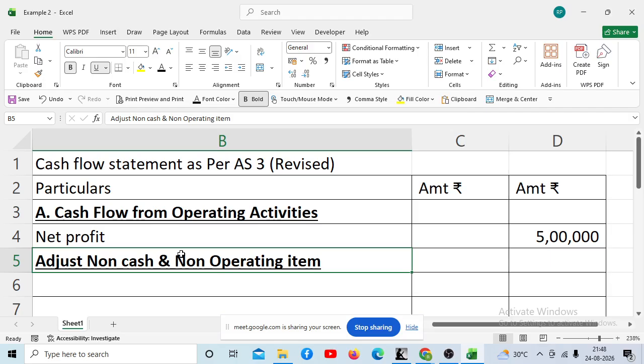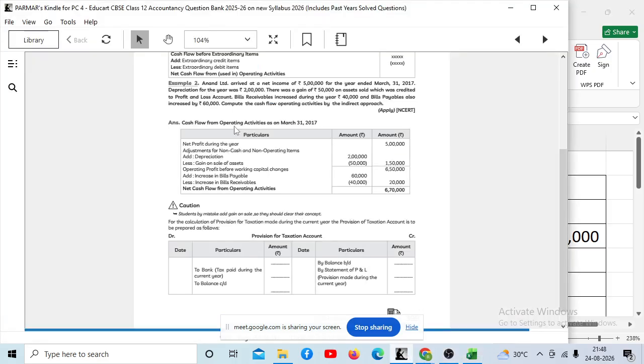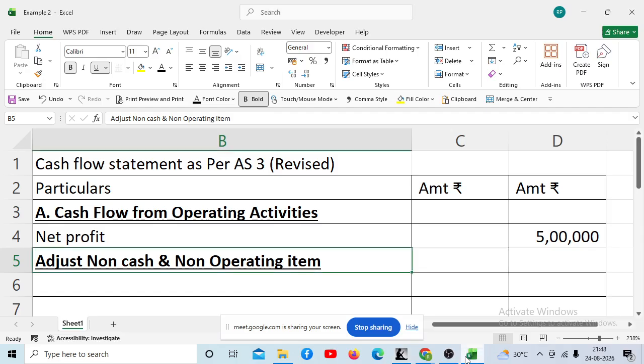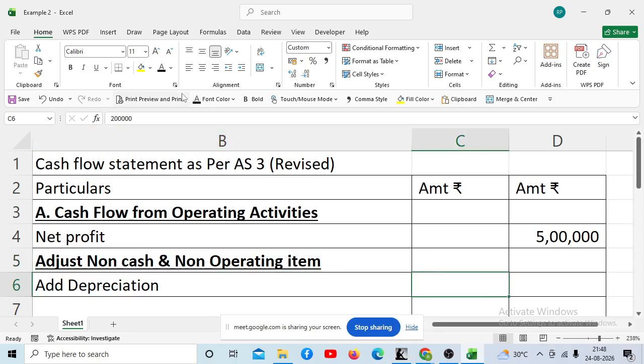Okay. Have you written the heading? Yes. Okay. Now let us move to the question. Now see what they are telling. Depreciation for the year was 2 lakh. Now tell me, does depreciation involve cash? No. Since it is a non-cash expense, we will add back this, right? So just write here, add depreciation.